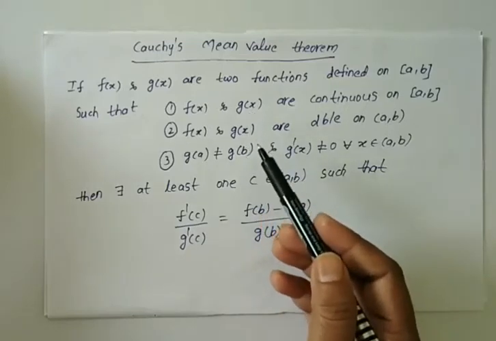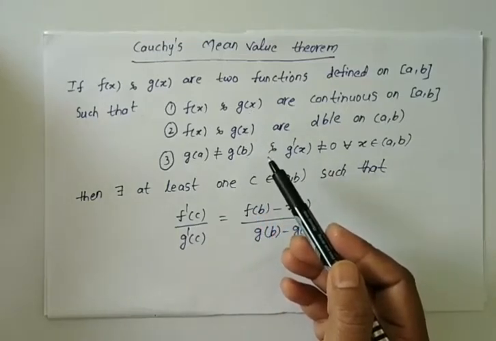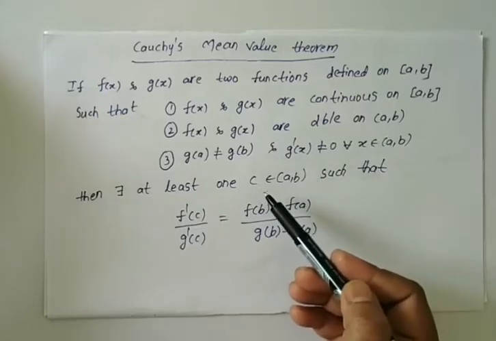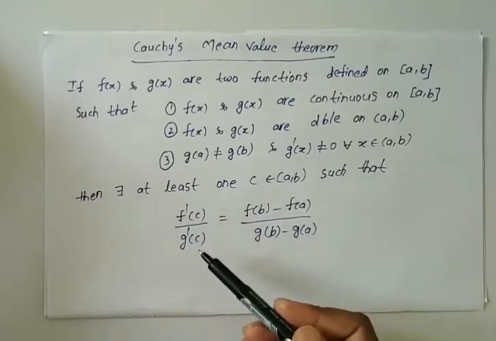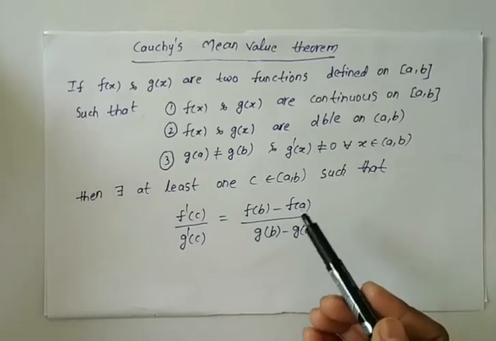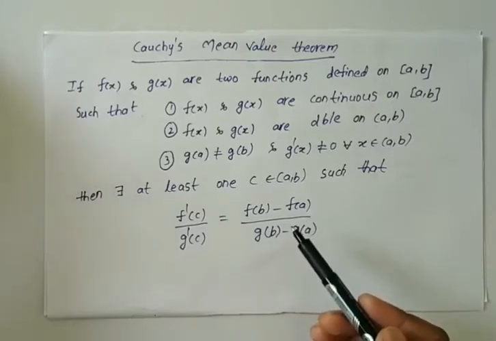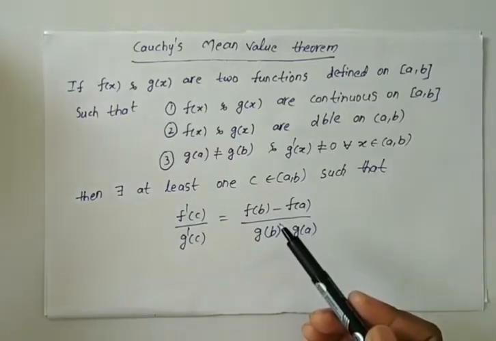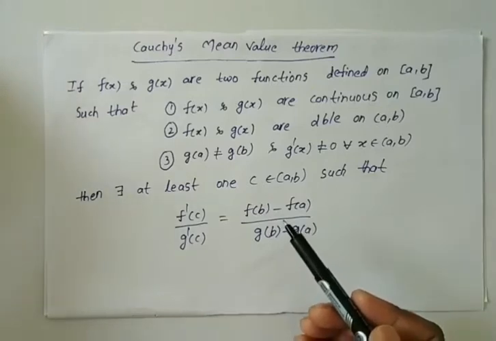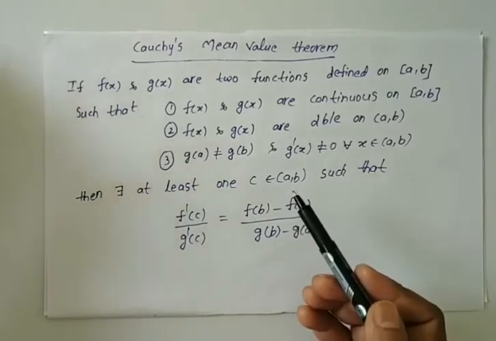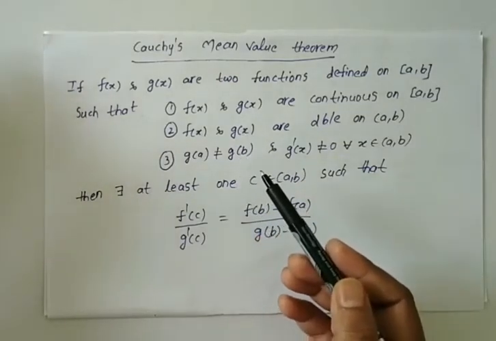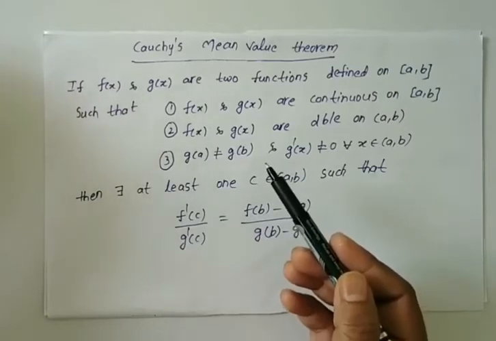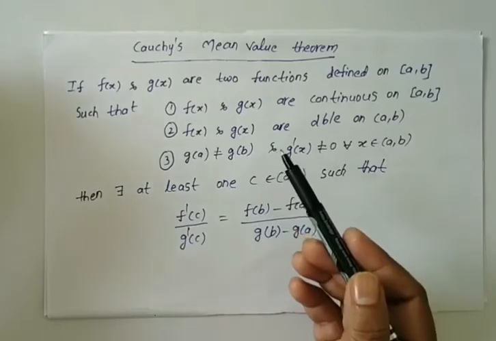If these three conditions are satisfied, then there is at least one c, and there may be more than one, no problem, where f dash of c by g dash of c is equal to f of b minus f of a by g of b minus g of a. This is Cauchy's mean value theorem. If two functions f of x and g of x satisfy all these three conditions, then we can say Cauchy's mean value theorem is applicable, otherwise not applicable.